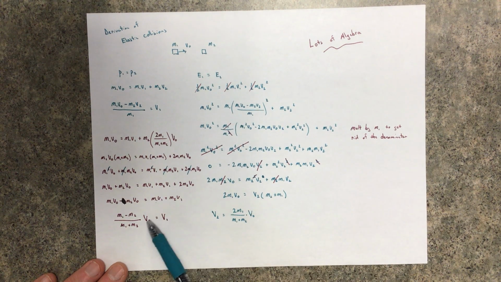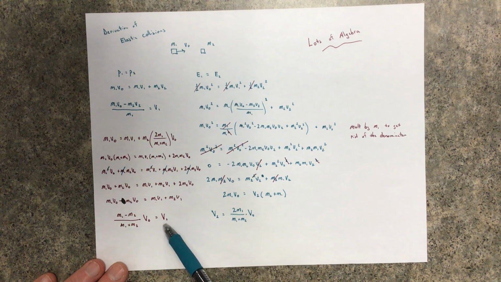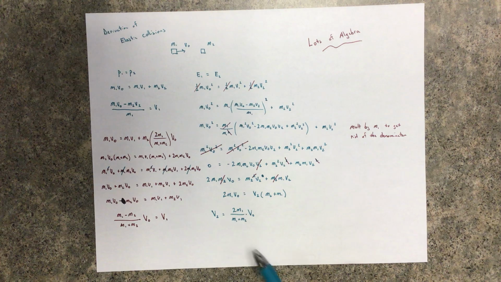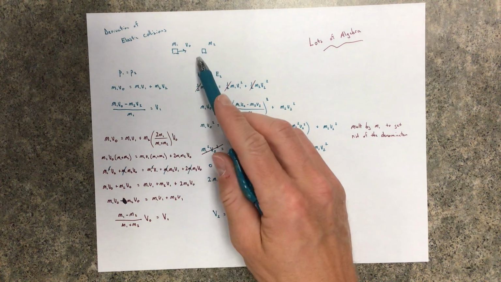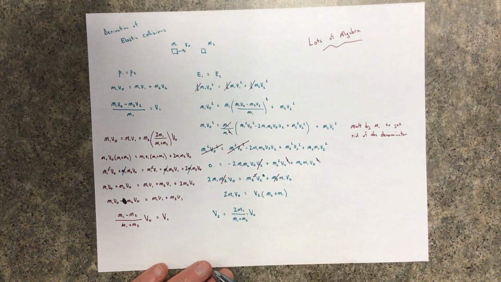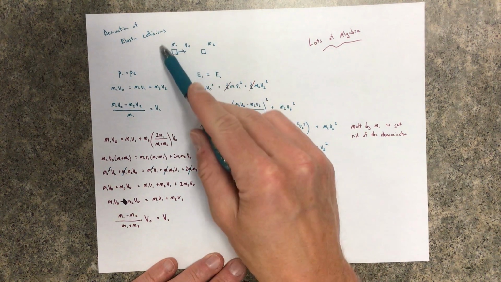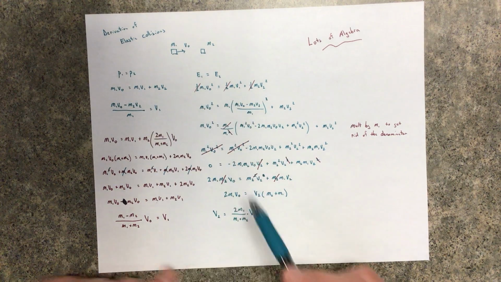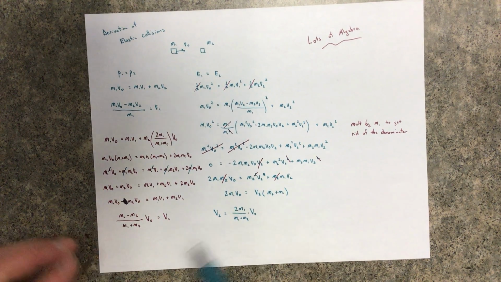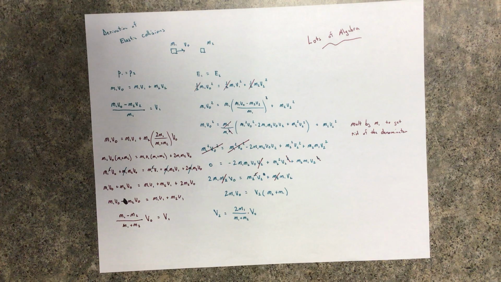Then I factor the v1 and divide it, and it looks similar, except v1 is equal to (m1 minus m2) over (m1 plus m2) times v naught. Again, it's some fraction of v naught. And now I have the equations for v2 and v1 based on knowing this original condition and the fact that it's elastic. If you change this or you change this, then these equations are no longer true, and you have to do a whole other set of algebra to derive what the elastic equations look like.